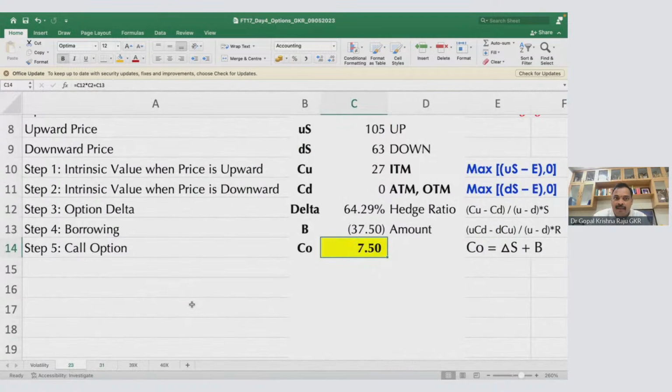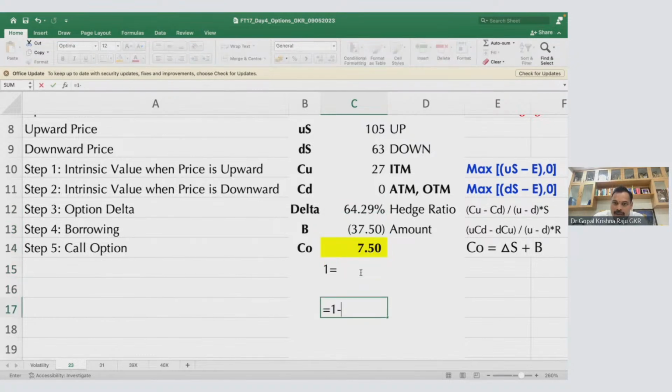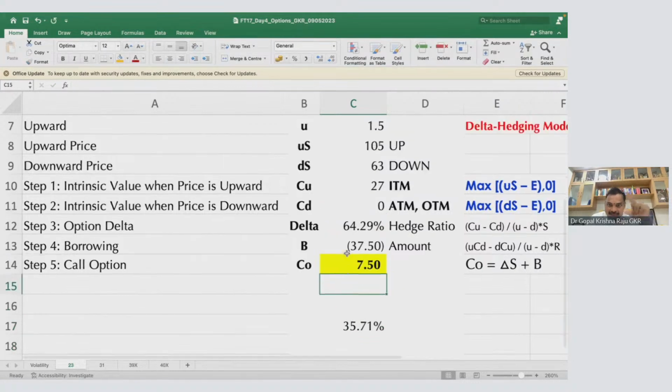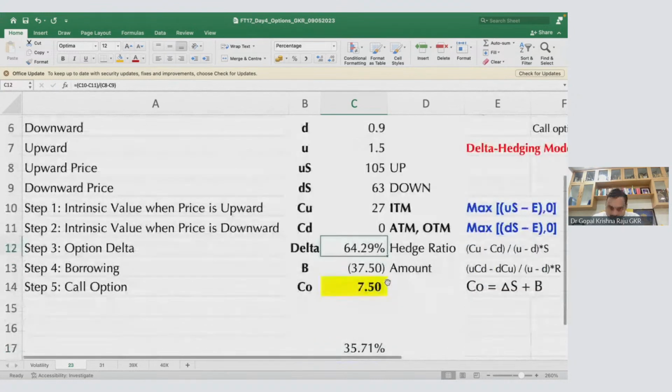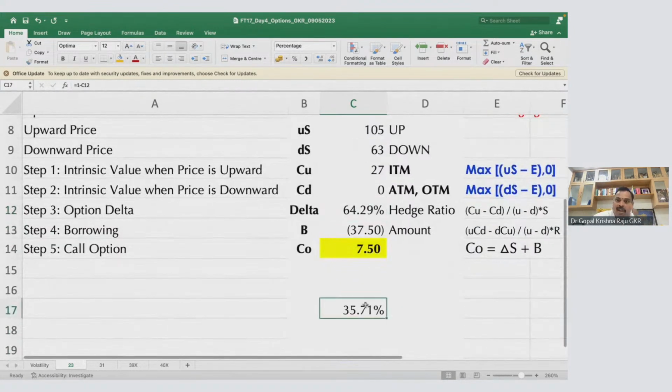Will the option delta be 64.29? No, it will not be 64.29. It will be exactly 1 minus this delta, so this is 1 minus delta, which is exactly 35.71. The same question, if you take the option delta for put option, it will not be 64.29.